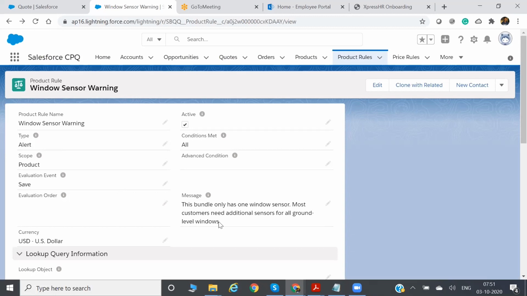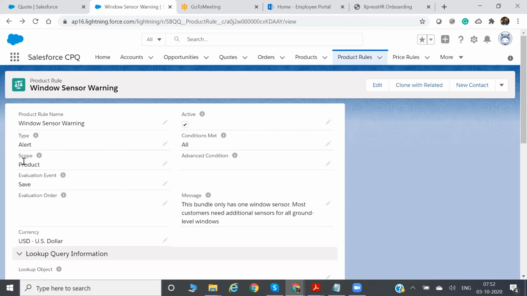Then the message: what kind of message do you want to display? You have to make it active, and condition met is all, so for all conditions this alert message should be displayed. Why is the scope product? I'm coming to that part. Alert, active, and message are the three fields, and condition met is all.